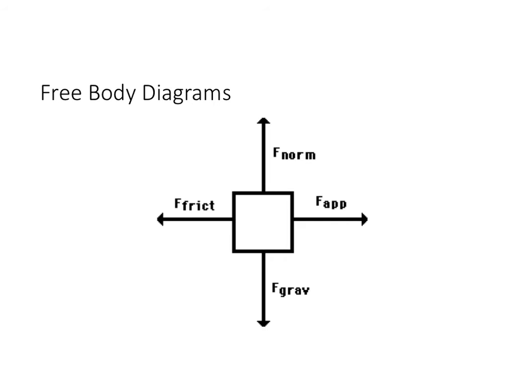So when I take a look at a free body diagram, again, the size of the arrows tend to indicate their magnitude, so the number associated with this. So even though I don't have numbers on this, do you see how in the y direction my normal force and my force due to gravity are fairly equal? So I would say that they are probably balanced in the y direction, meaning they are not going to accelerate up or down.